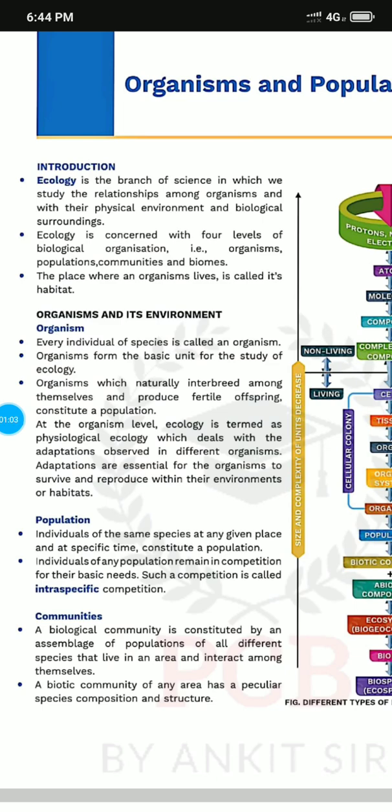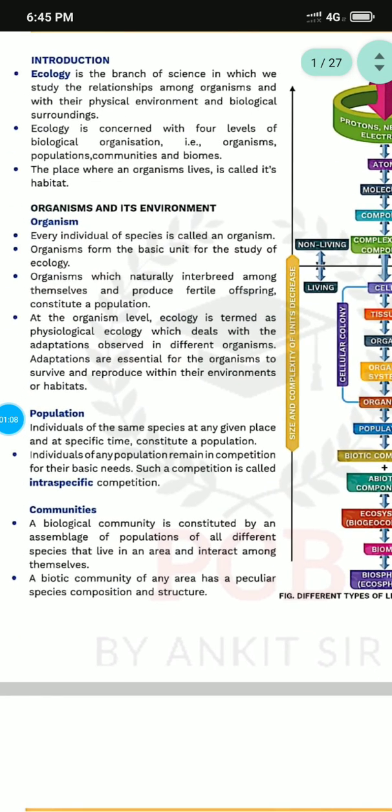Now, how are these organisms related to the environment? At the organism level, every individual, every type of thing consisting of one species, is called an organism, which is the basic unit. To study ecology, we have to find out the basic unit of any population. Organisms naturally interbreed among themselves, are fertile, live there and form a population.